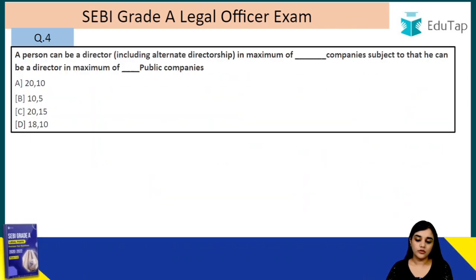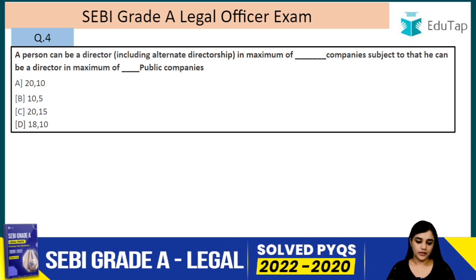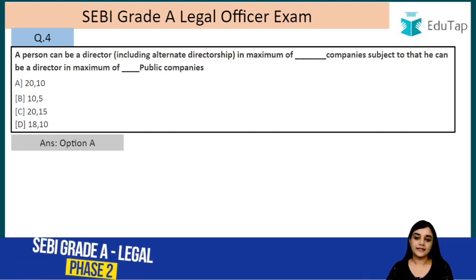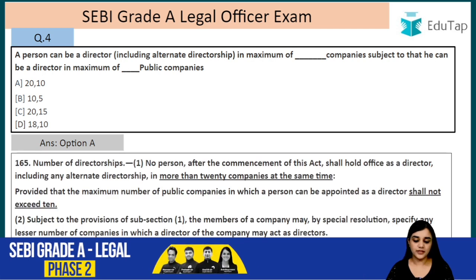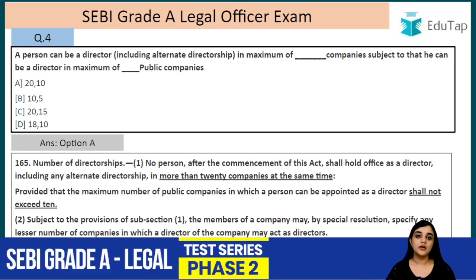Alright, question number 4. A person can be a director, including alternate director, in a maximum of dash companies, subject to that he can be a director in a maximum of dash public companies. So the answer to this question is A, that is 20 and 10. Let's read this. No person after the commencement of this Act shall hold office as a director, including any alternate directorship, in more than 20 companies at the same time. So a person can only be director in 20 companies.